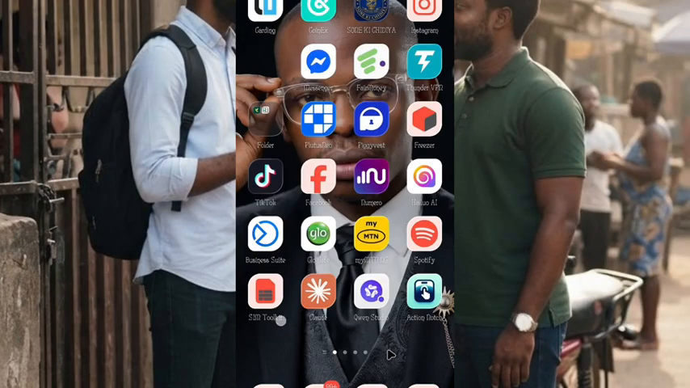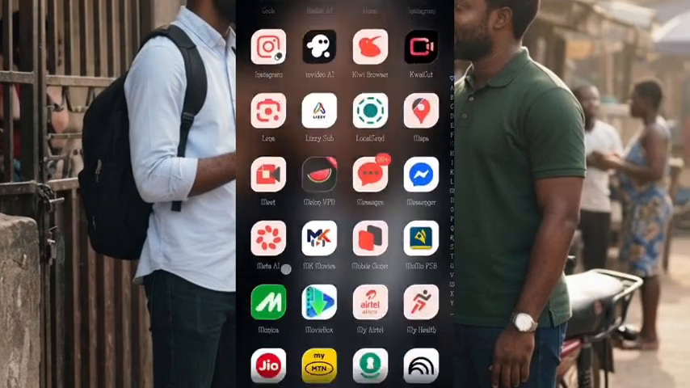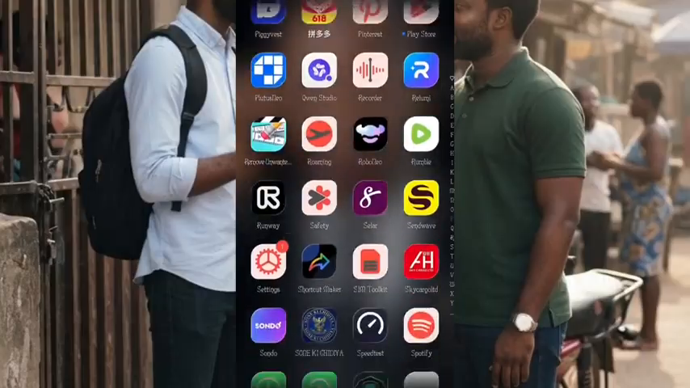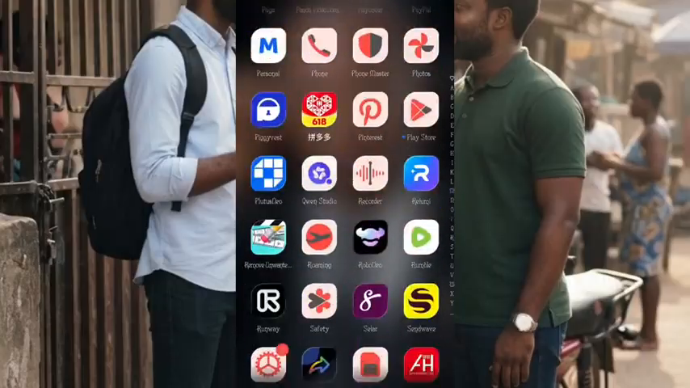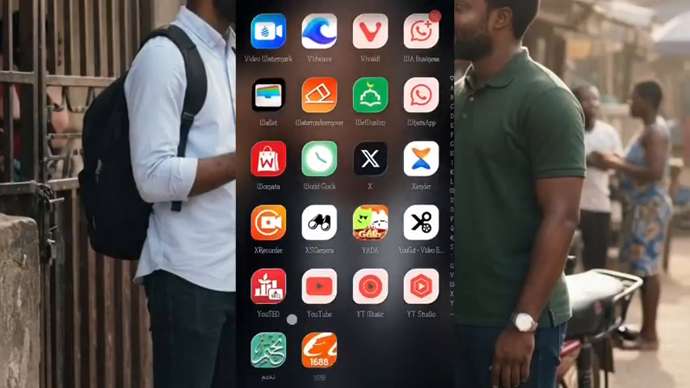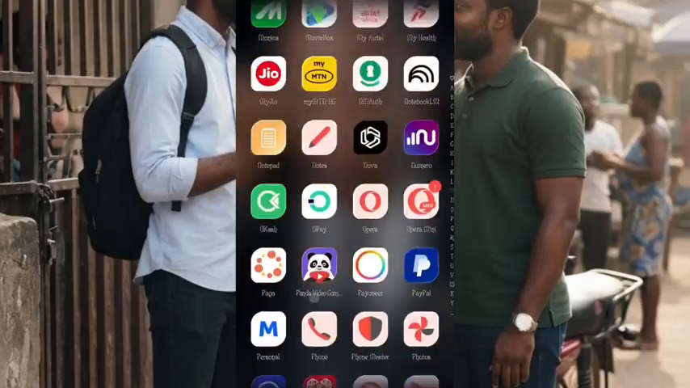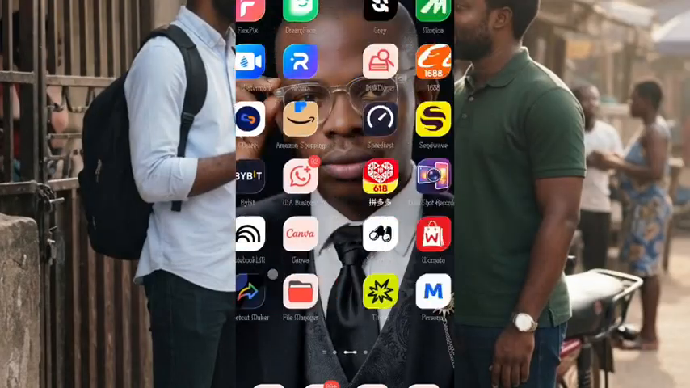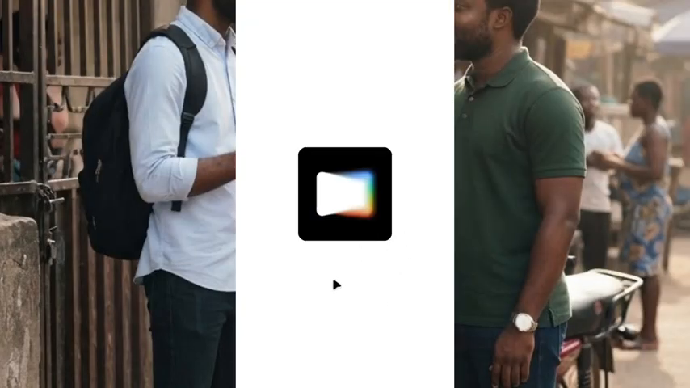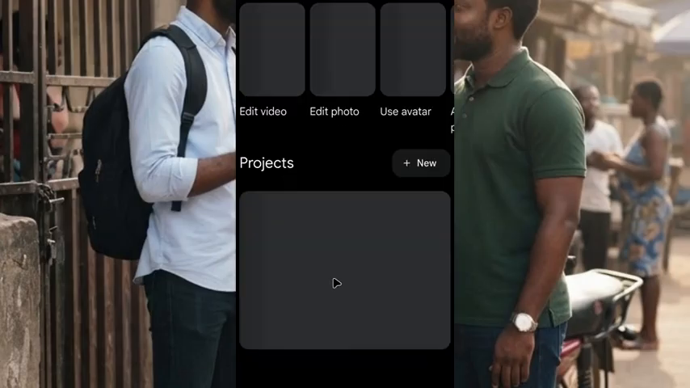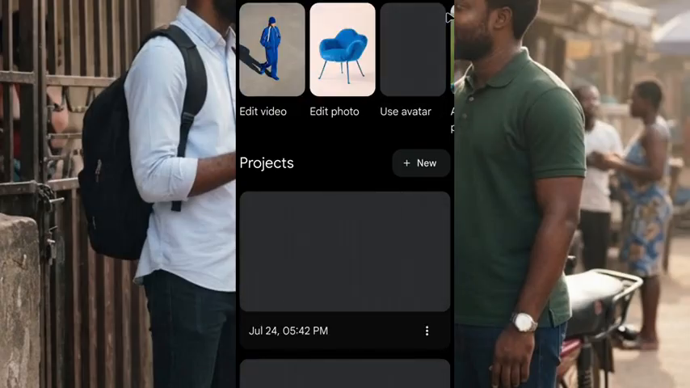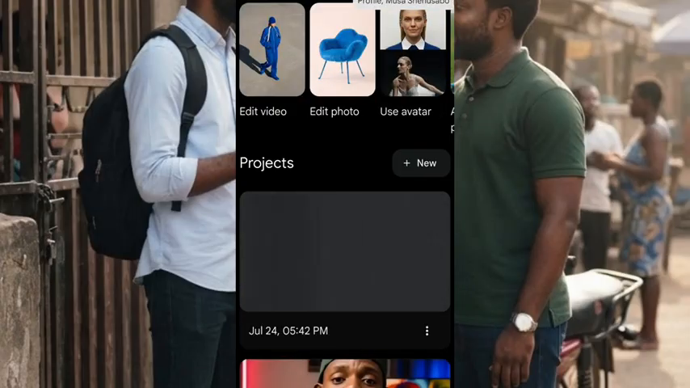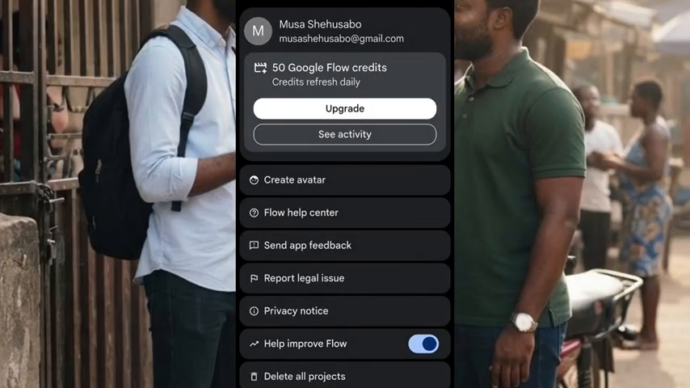I told you to download Flow AI on your phone. Just go to where you download applications on your phone and download Flow AI. Let me look for Flow AI here. So go and download the app. It is called Flow AI. I've shown you how you can download the app before. After you download the app, let me log into my account. I think I have credit on this account. Let me check. Yes, I have credit on this account.